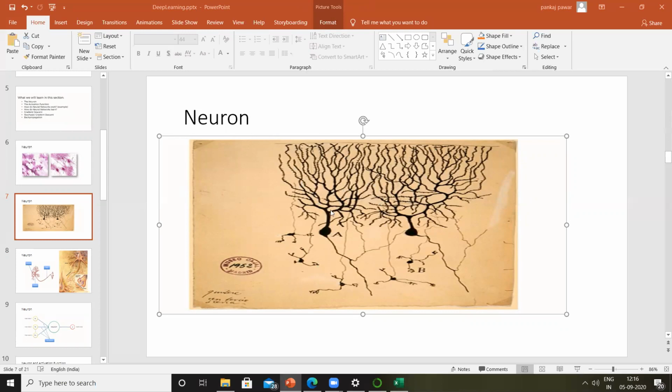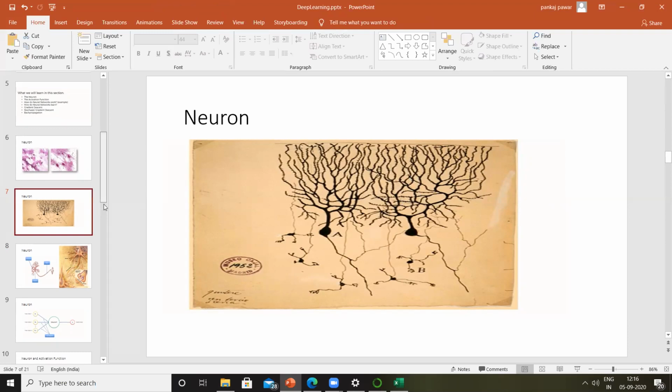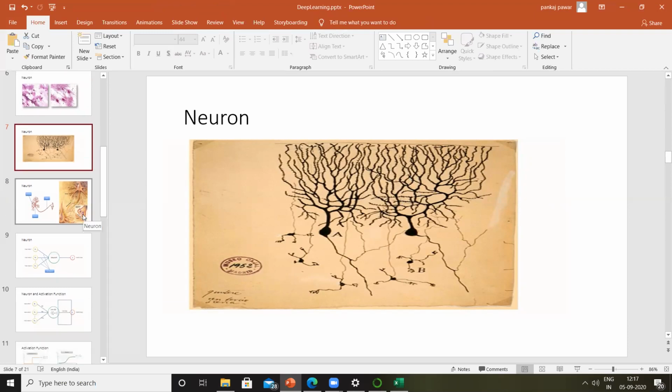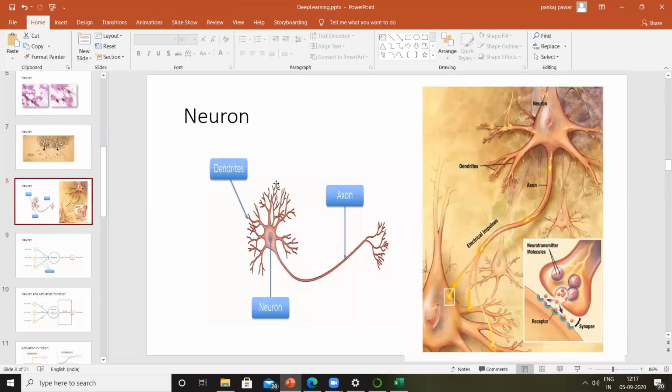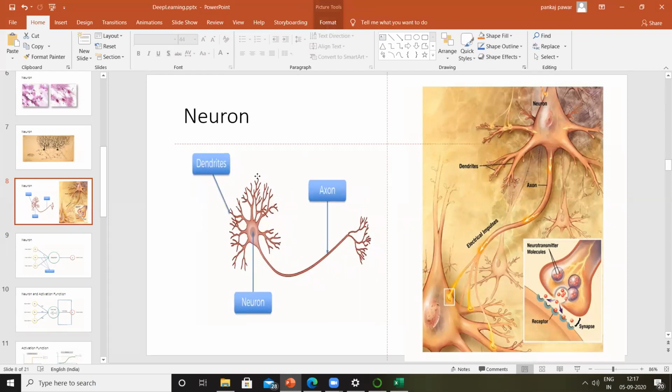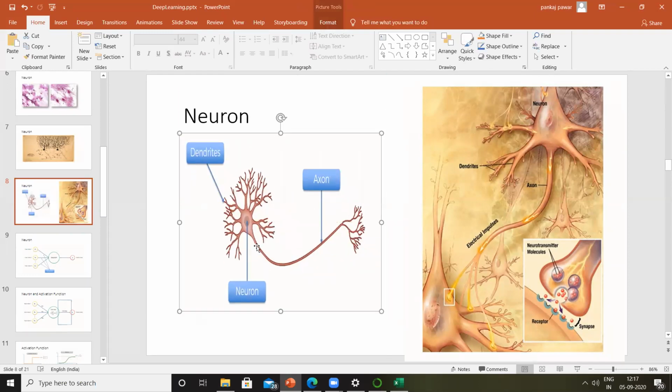Then there are some long wires and there is a concentrated area over here and similarly over here. And you can also see the roots of one neuron are actually getting mixed with the roots of another neuron. On further enlarging this under the electron microscope, the structure looks like this. So this is a human brain cell called a neuron.